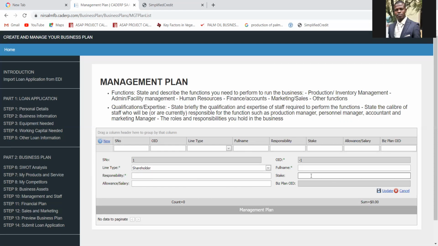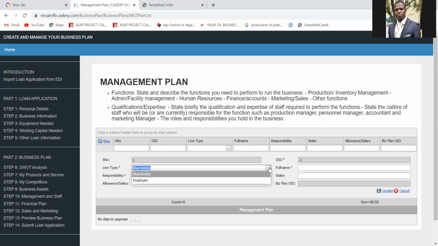If you have 100% shares, put 100%. But if you have partners, put the number of shares that you have, then click on update. Then come to new again. Then put your other partners and their shareholding. Ensure to always click on update. Then you click on new again.